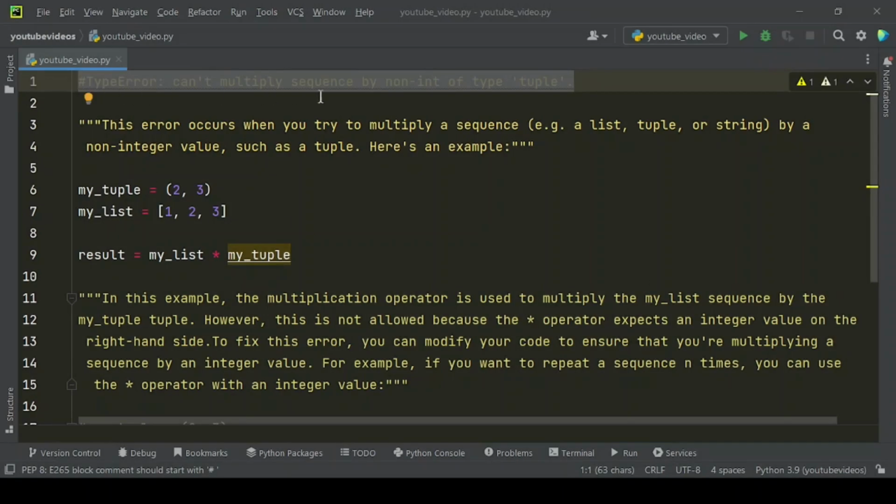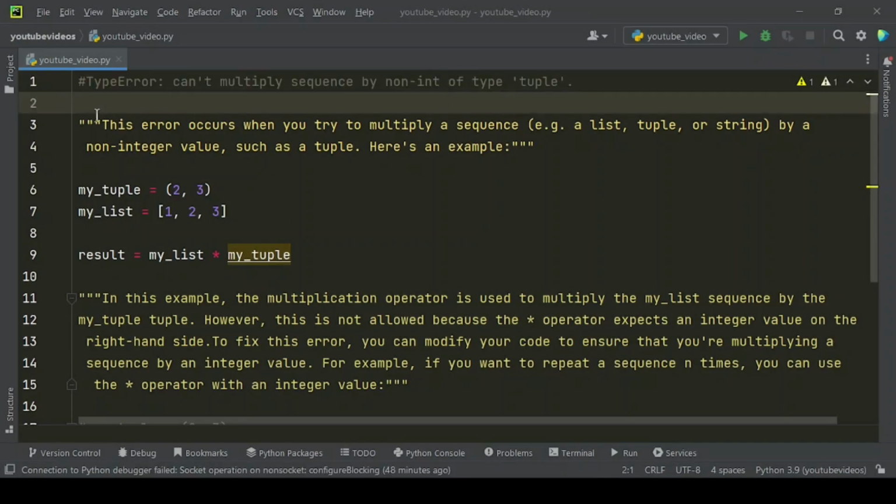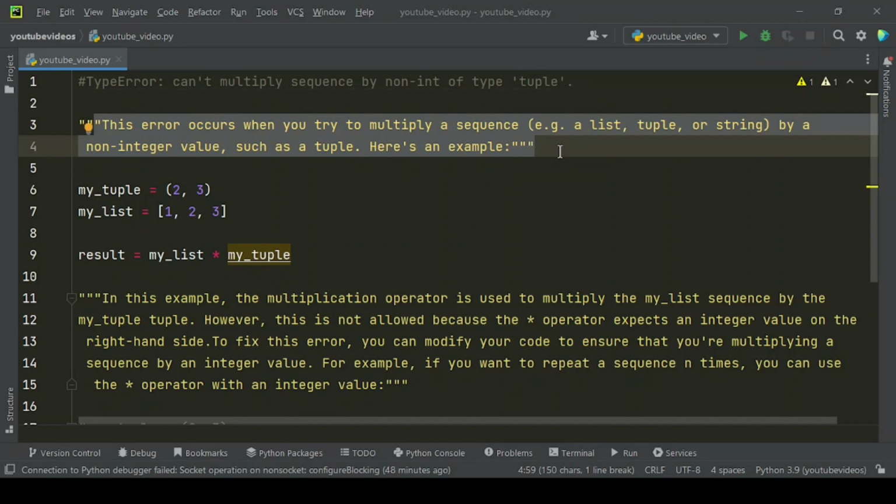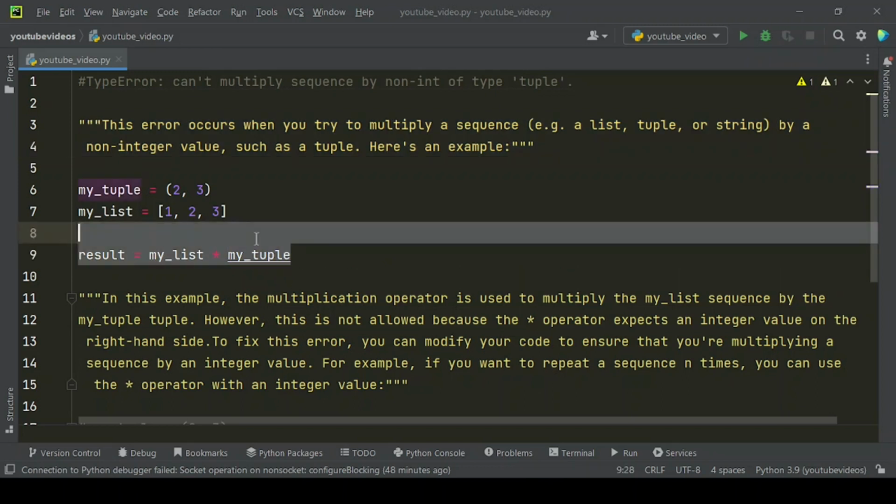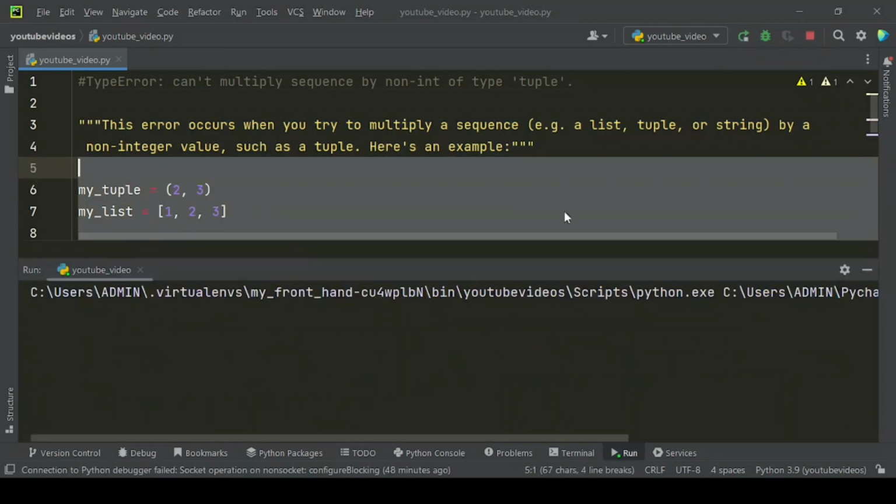In this video we have shared how to fix the type error: can't multiply sequence by non-int of type tuple. This error occurs when you try to multiply a sequence, e.g. a list, tuple, or string, by a non-integer value, such as a tuple. Here's an example. When you run this code, you will get this kind of error.